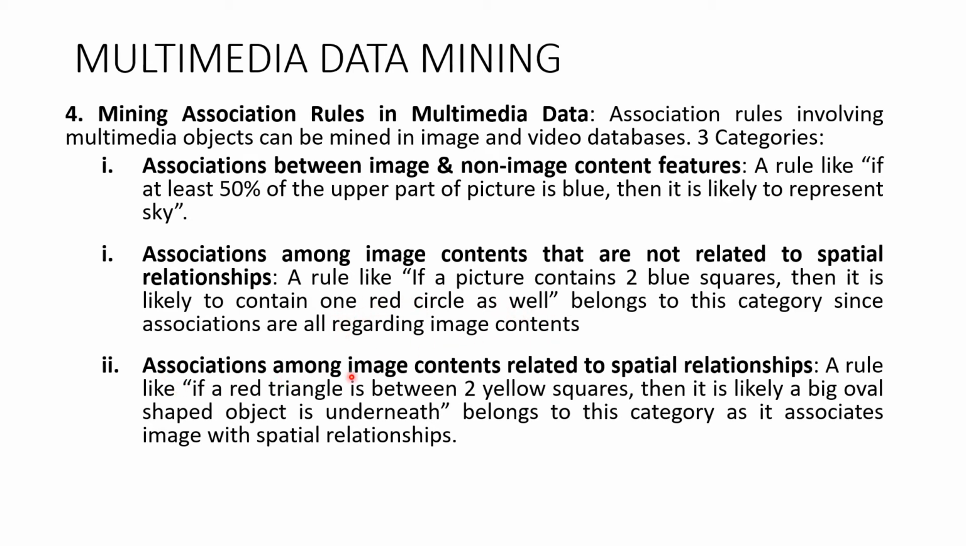The third one is association among image contents related to spatial relationships. Here you are going to associate or relate the contents of the image with spatial data. Spatial data can be related to geography or time. So a rule like: if a red triangle is between two yellow squares, then it is likely that a big oval-shaped object is underneath. Here the oval-shaped object may be spatial data, and the red triangle and two yellow squares might be an image. So you are associating an image with spatial data. These are the three types of association rules that can occur in multimedia data.